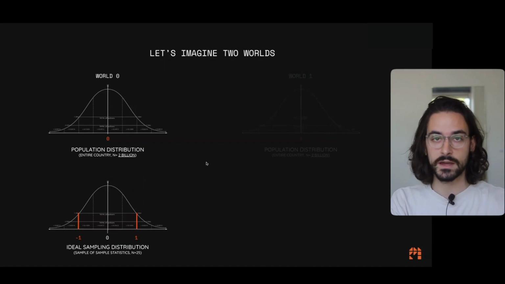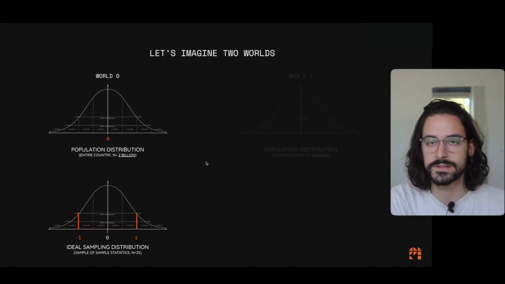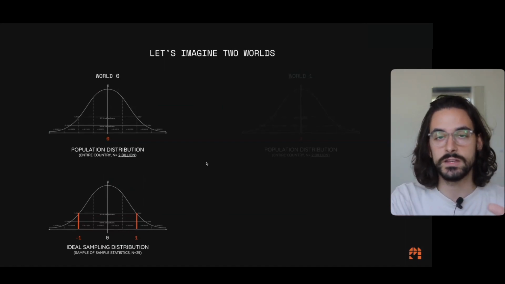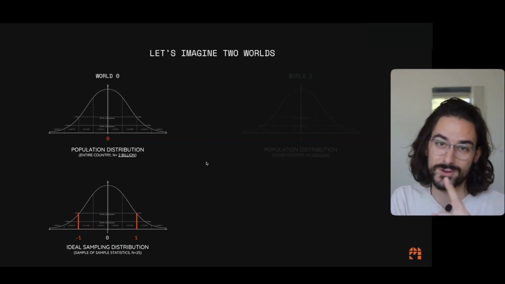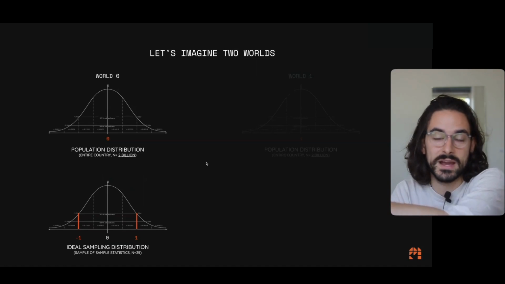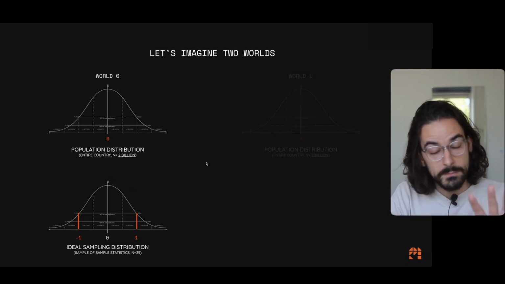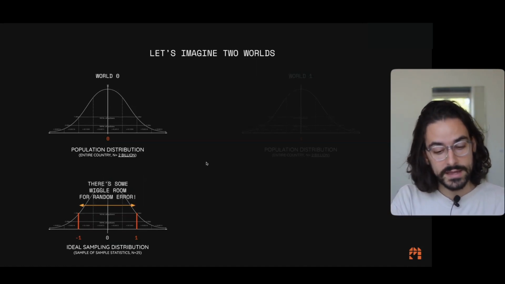Why? Because we had the opportunity to use many samples to shape this. Again, this is something that we can't really do in day-to-day life in statistics, right? In day-to-day statistics, we only have 1 sample. We have to use that derived distribution, which is all right. But this is a very robust distribution. So we got that. And so there's some wiggle room for random error.